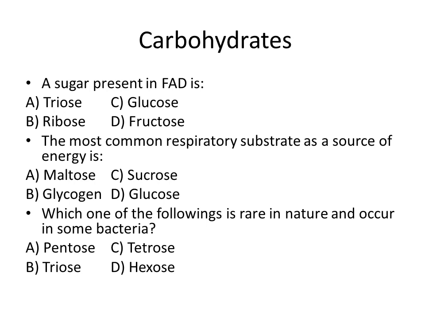Next MCQ: which one of the following is rare in nature and occurs in some bacteria? Pentose, tetrose, triose, and hexose. So according to these options, option C is right, tetrose, which is a 4 carbon monosaccharide. It is rare in nature and found in some bacteria.